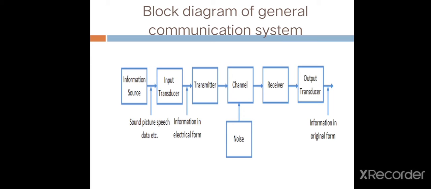In this block diagram, the first part is the information source, which means sound, picture, speech, data, etc. types of signal. The next block is the input transducer. This input transducer converts sound, picture or speech signal into electrical form. The next part is the transmitter. The transmitter is used to transmit the electrical signal.